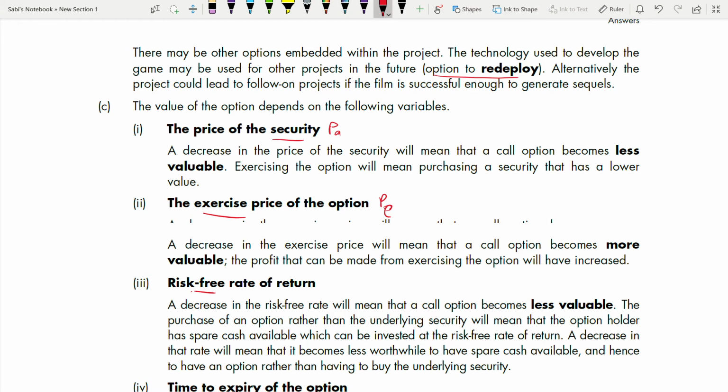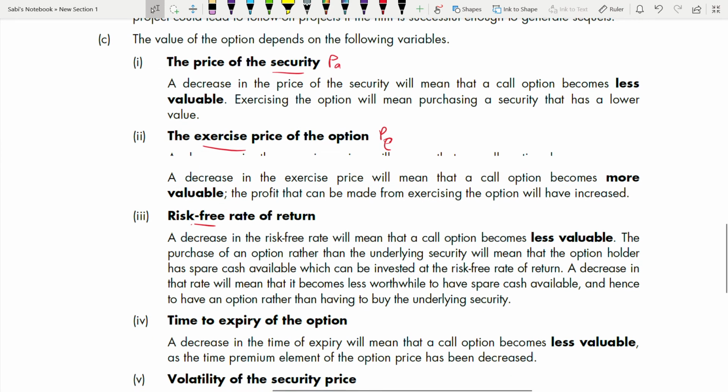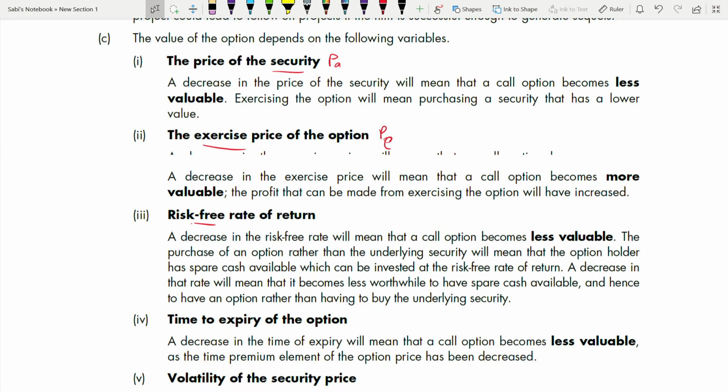Now let's go to the exercise price. It is the opposite for exercise price. Lower the exercise price, better it is. The value of the option will increase, because the lower the exercise price, you will exercise it, you will buy it. It's a call option. A decrease in the exercise price will mean that the call option becomes more valuable. So you see, the profit that can be made from exercising the option will have increased.